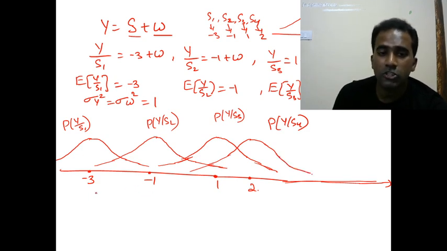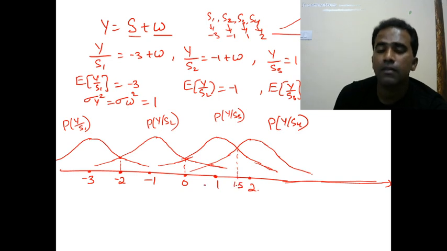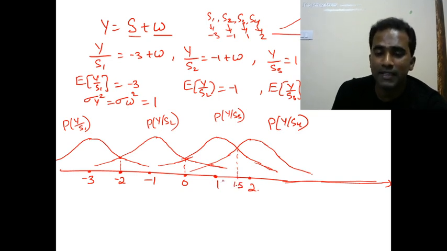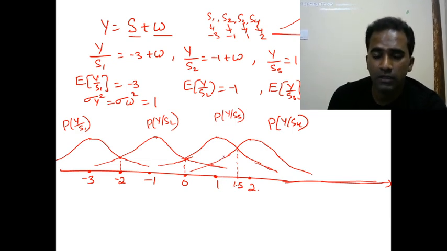Right. Now let us talk about probability of error. Whatever is the meeting point of the PDFs will be the threshold voltage. In this case it will be -2, in this case it is 0, and in this case it will be 1.5. Since they are saying ML decoding, maximum likelihood decoding, you can assume that the probabilities of all the symbols are equal. So if the probabilities of the symbols are equal, then the threshold voltage will be just the midpoint of the mean values.